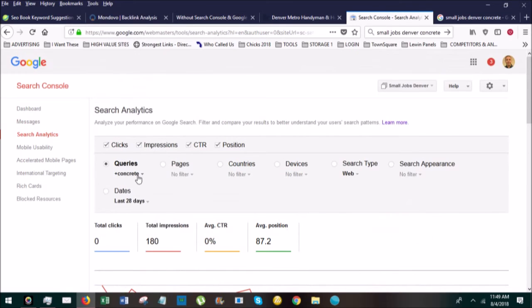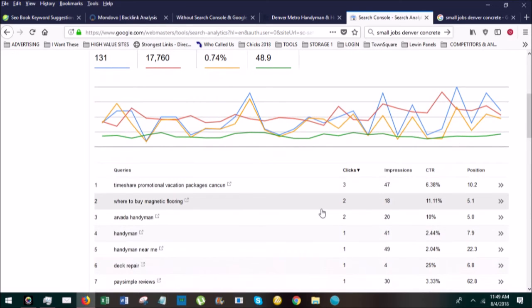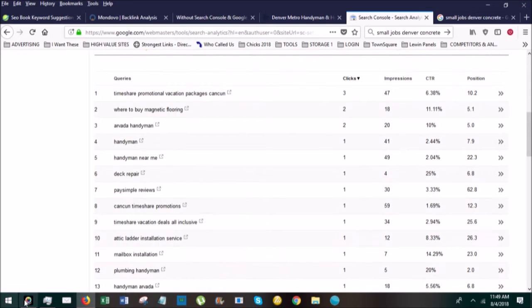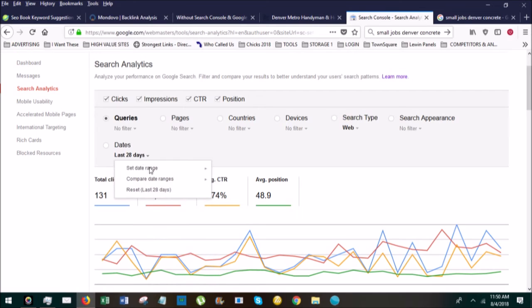So let's go ahead and clear this out real quick. And so this also will tell me exactly how much I'm getting from search, how much I'm getting from actual Google Places. Alright, let's take a second here. Alright, okay, now we've reset that. Let's go ahead and let's expand this.